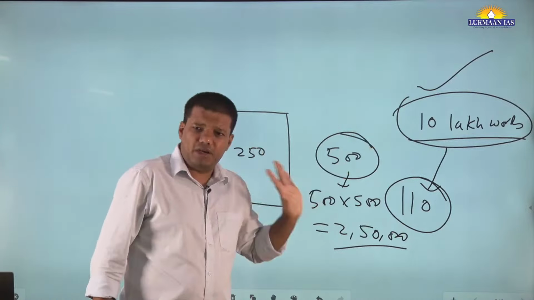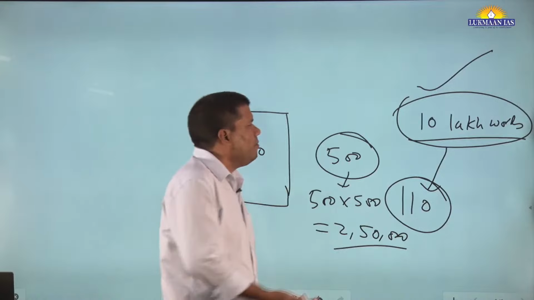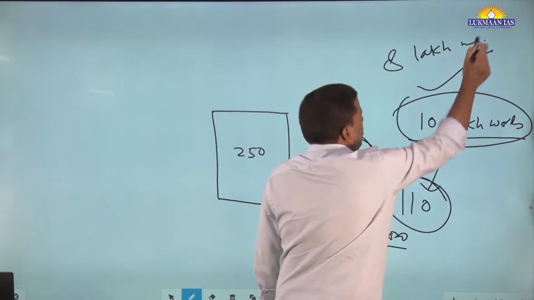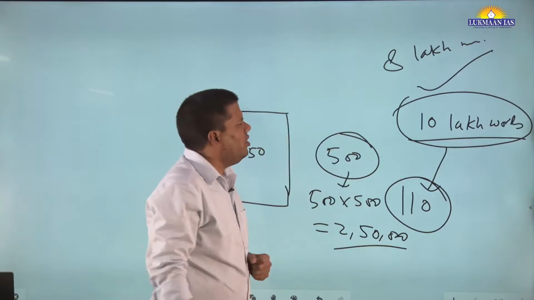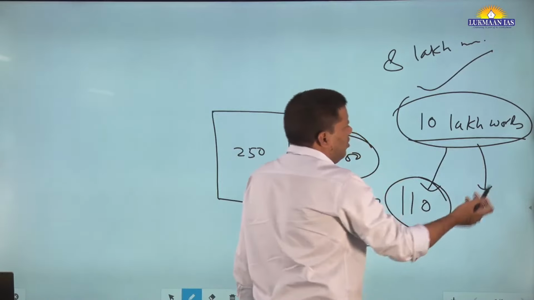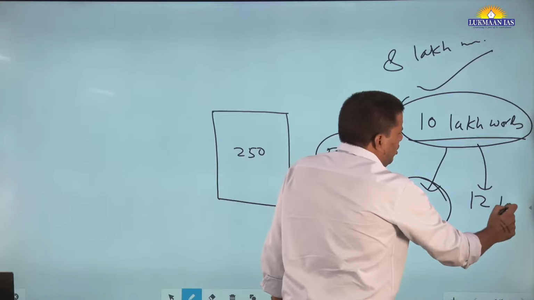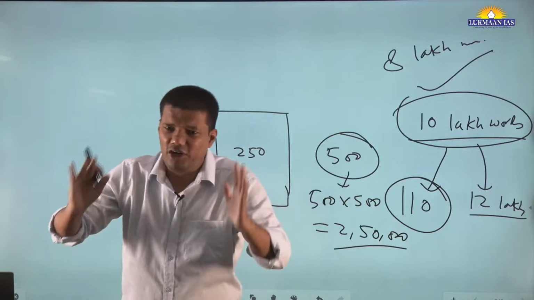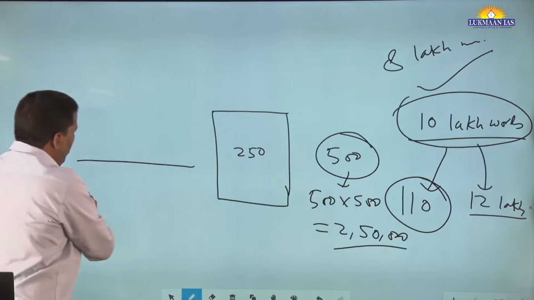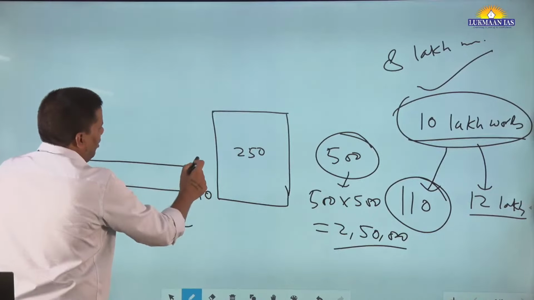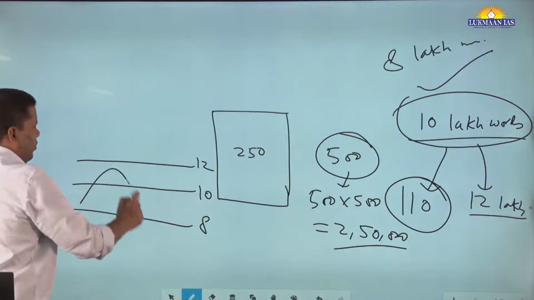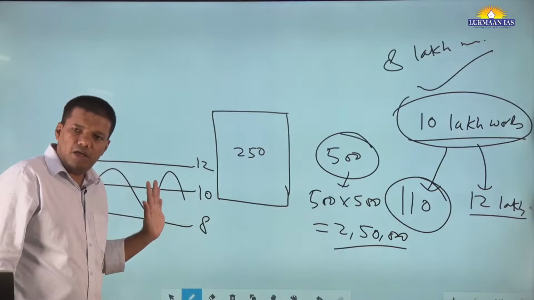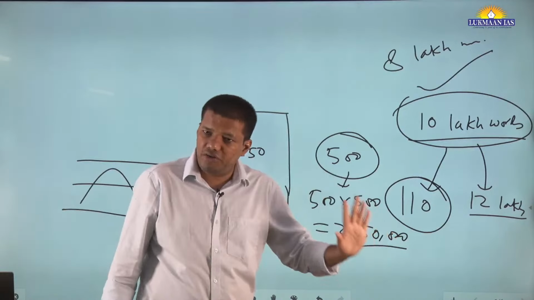कोई shortcut नहीं है. इतना काम करना है. Let's say somebody says I'm very, very intelligent, so he might reach that estimation at, let's say, 8 lakh words, right? Somebody who is slightly not very sharp might reach that estimation at 12 lakh words. But within 8 lakh to 10 lakh words, for all aspirants, this is the quantum of work. So I've given the middle range as well. This is the mean range, 10 lakh. This is the high range, this is the low range. Remember this, okay? Whenever you are preparing, within this range I have to work. Fine? Syllabus point is clear? Okay? Economy, agriculture, food processing.